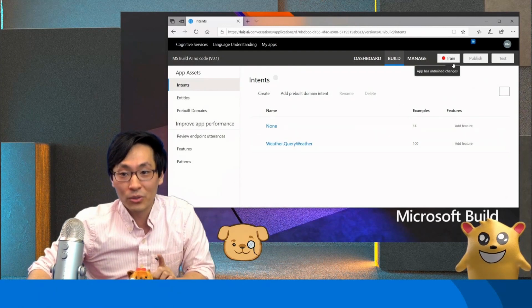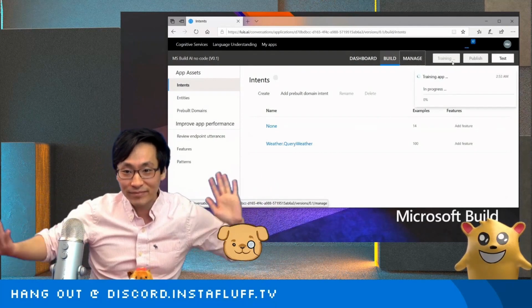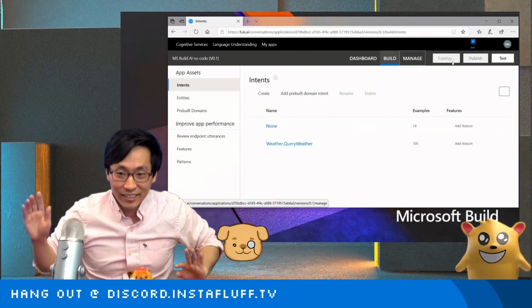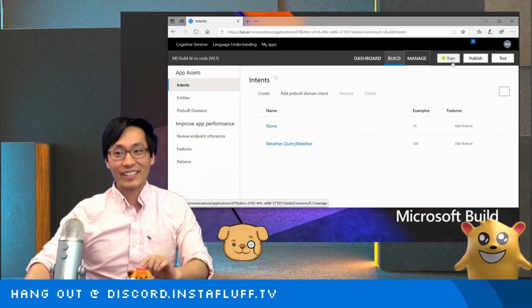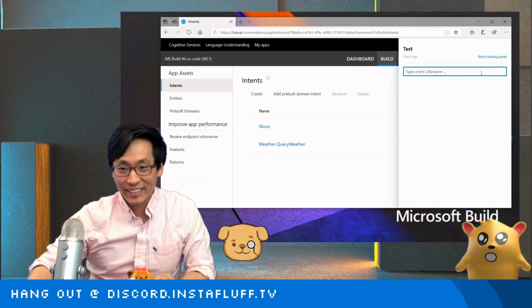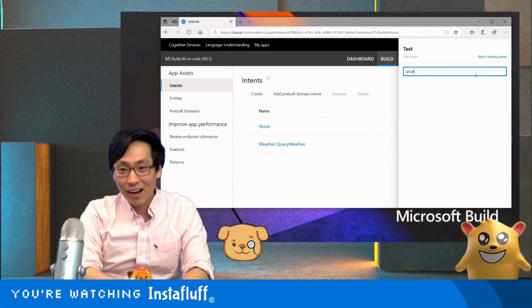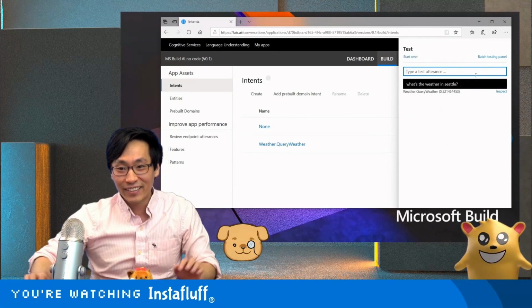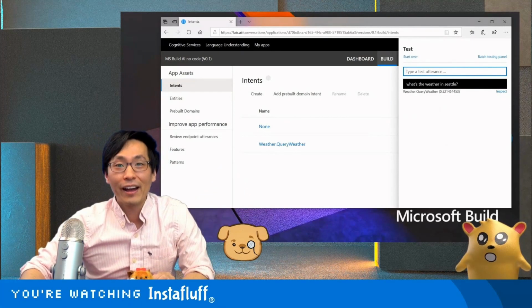So now all we have to do is click train. And then in a couple moments, it'll be done. Oh, it's finished. All right, we're going to test this out. We click test, and then let's see if this worked. How about we ask, what's the weather in Seattle? Would you look at that? It recognized it as a weather query.